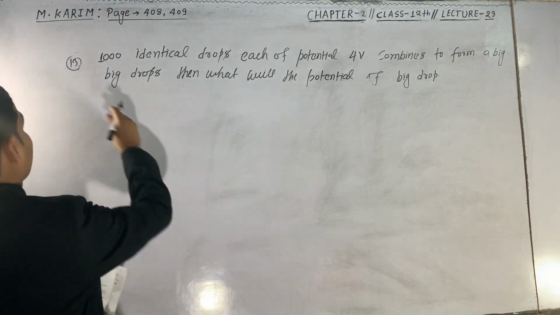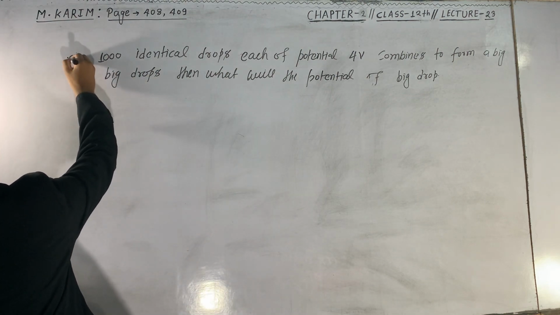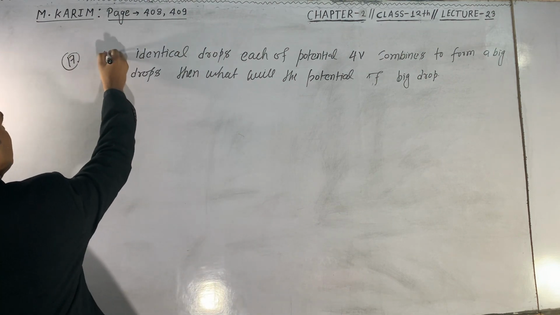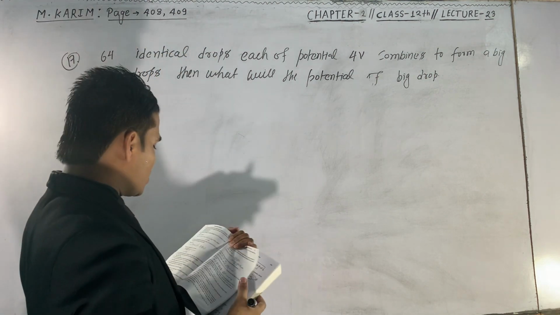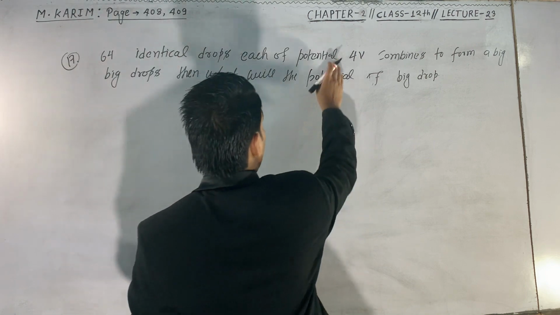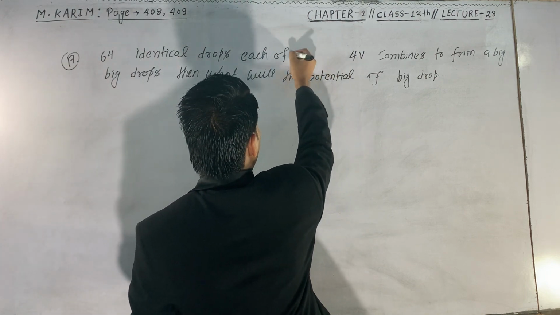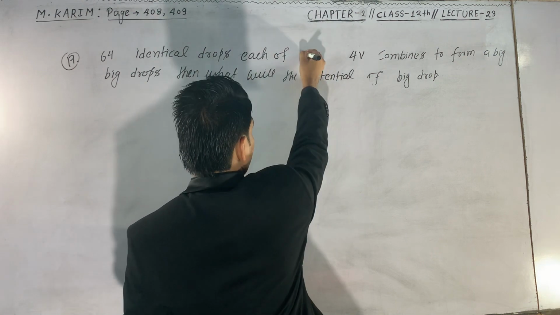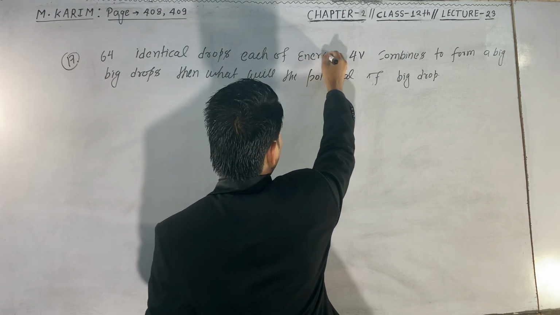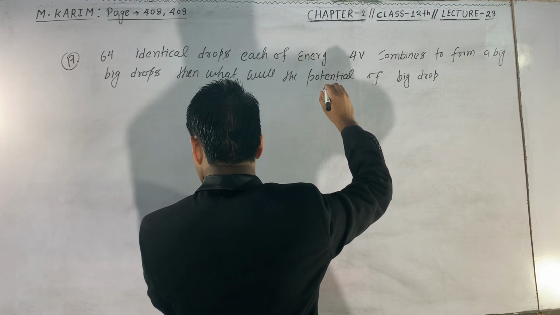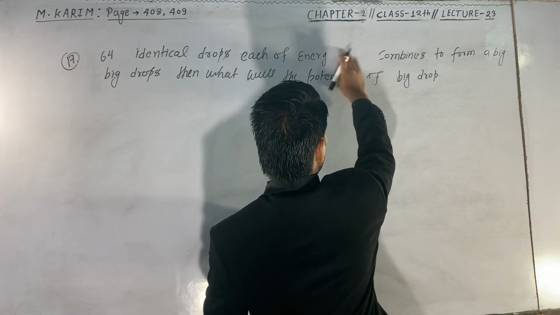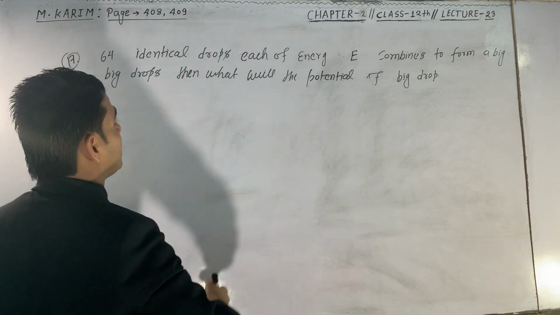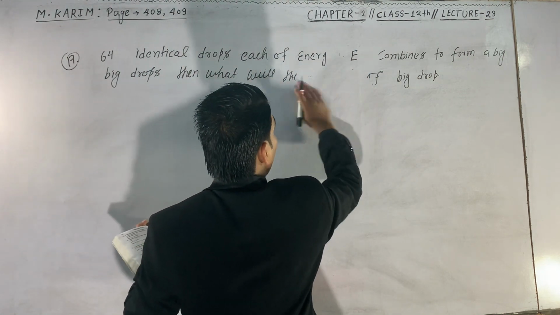Sorry, question number 17. 64 identical drops, each of energy E, combine to form a big drop. Then find the energy of the big drop.